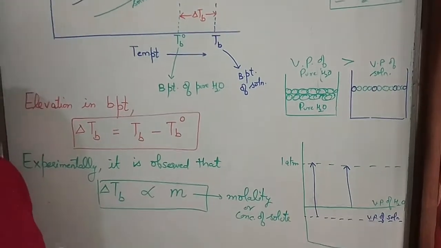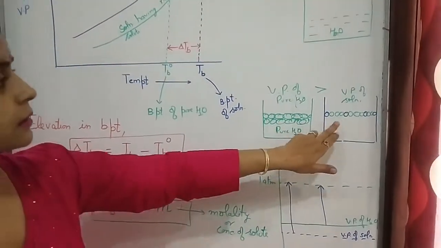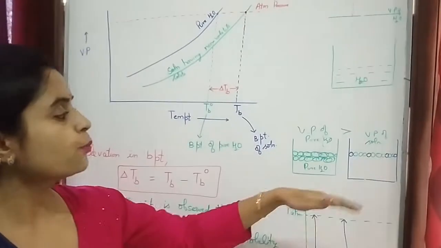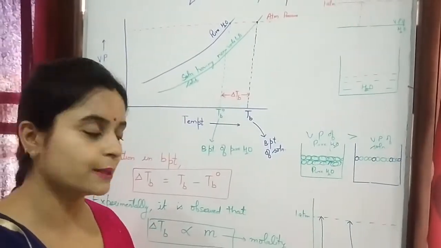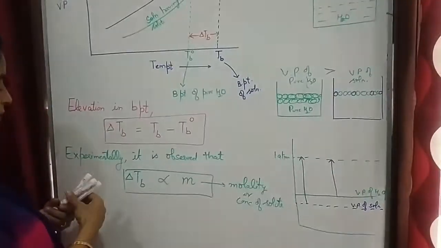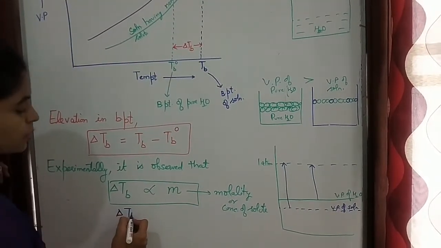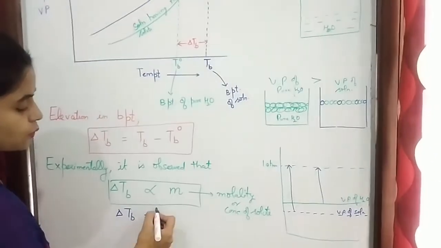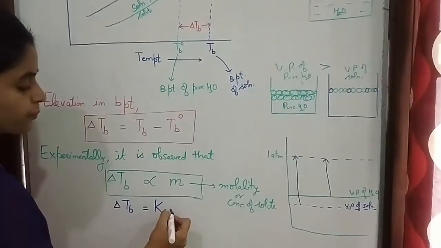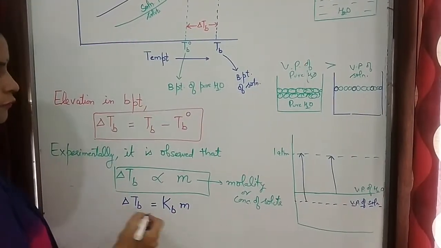More the quantity of solute in this pure water, more will be the elevation in boiling point. When we remove this proportionality symbol, delta TB is equal to Kb into M, where this